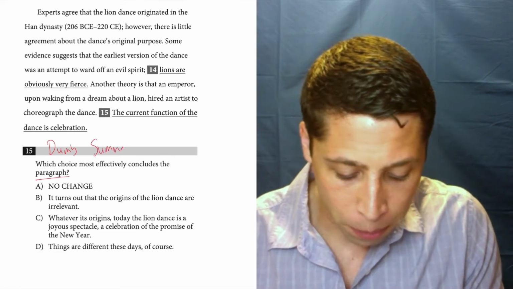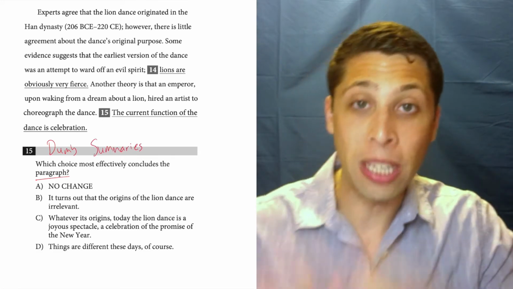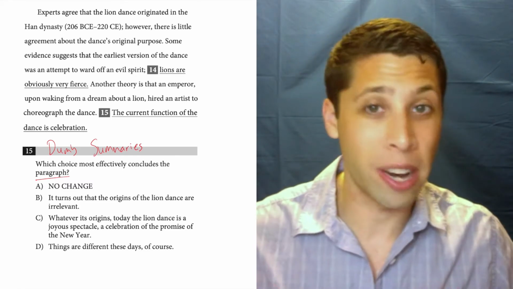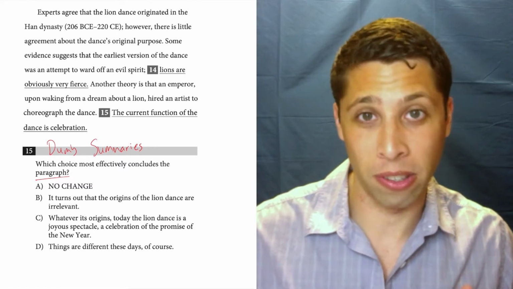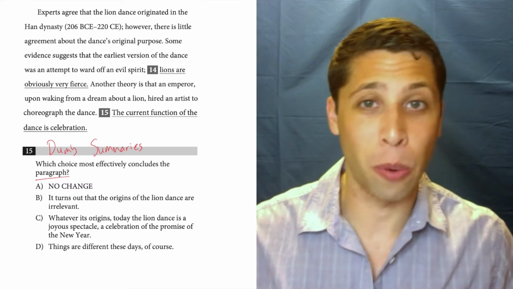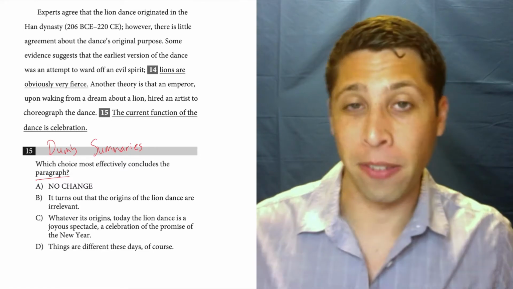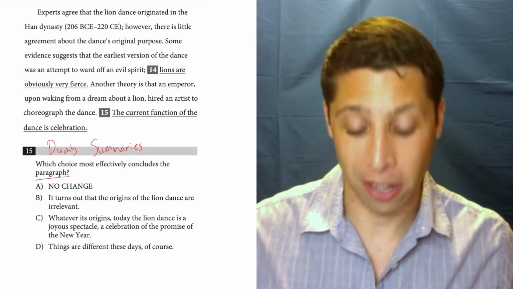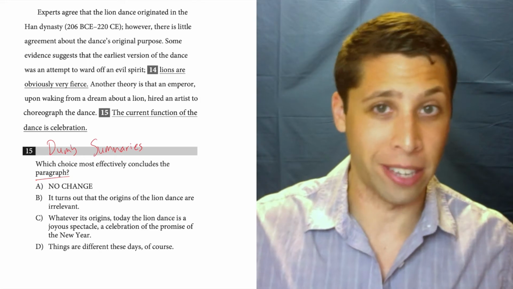And remember, the purpose of that is that if we keep it dumb, we eliminate some of the garbage choices right away, and then we can always narrow our focus when we have a couple choices left. So I think it's a great example of a question where we don't get rid of everything if we play it dumb. But that's okay. It's not going to make this question any harder. Let's see what the dumb version of the paragraph is first.